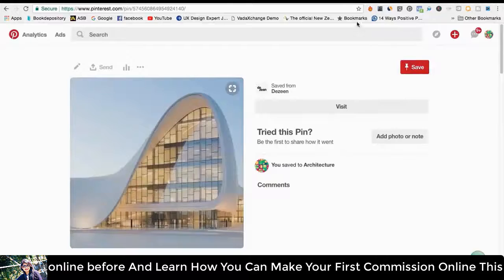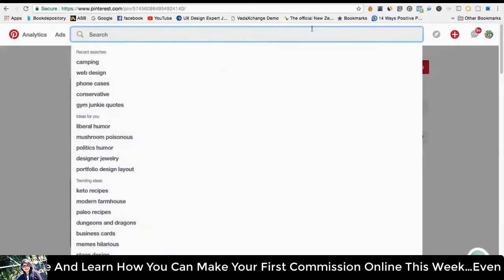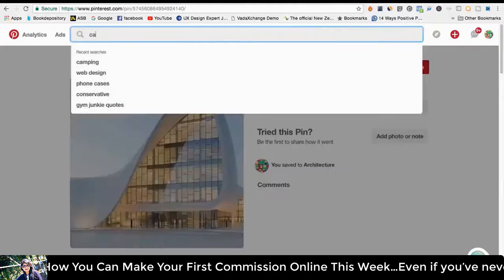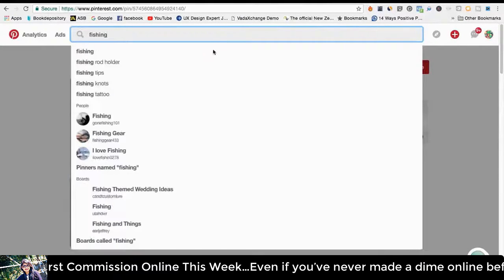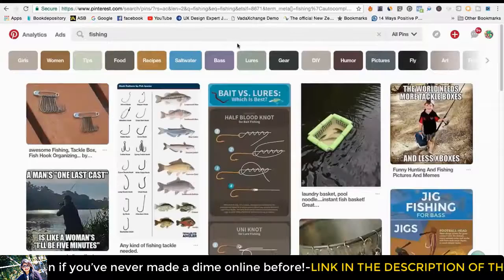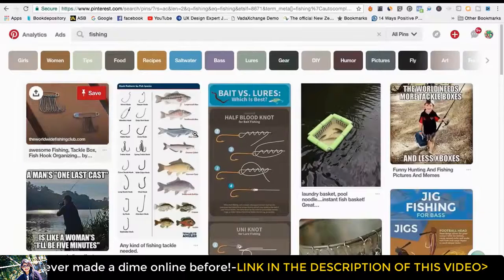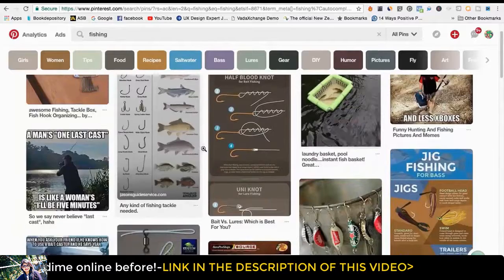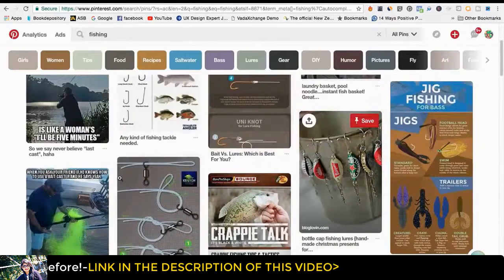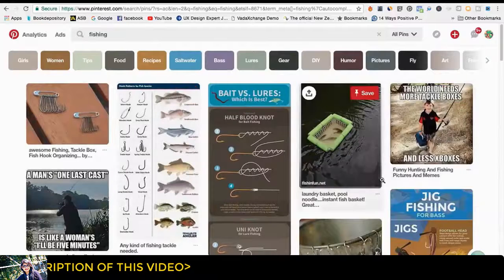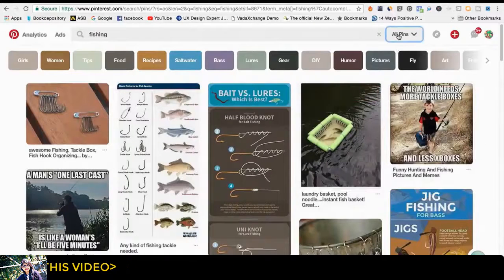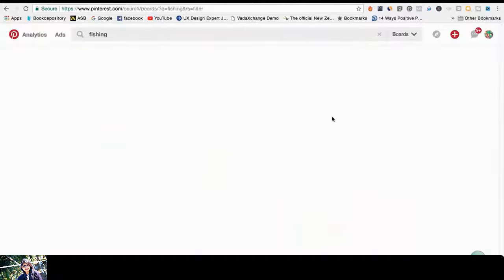So I'll just go over it again. So first thing you do is you come in here and search up. Let's try one more thing, fishing. So I'm going to start fishing here, and this can work on any niche. So what I'll do is I'll just go and pin about 20 of these pins or these images, just to make it look legit, make a board about fishing and just make it look legit. 20 of these. Then what I'll do is go into the boards right here.